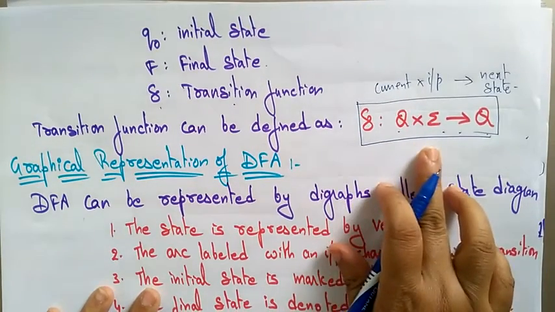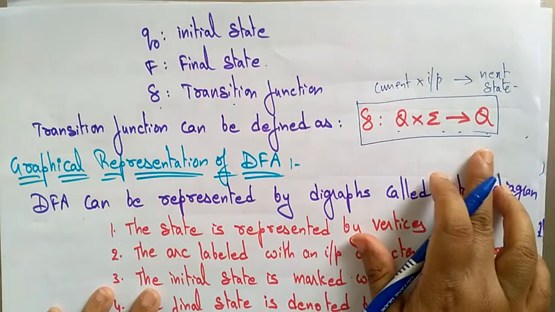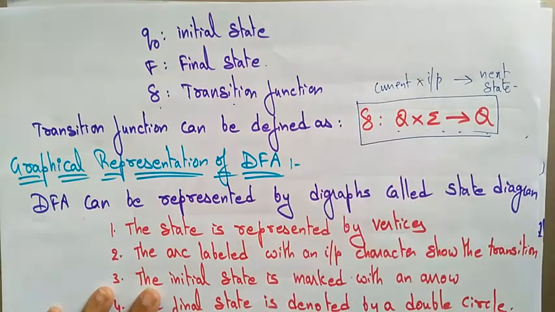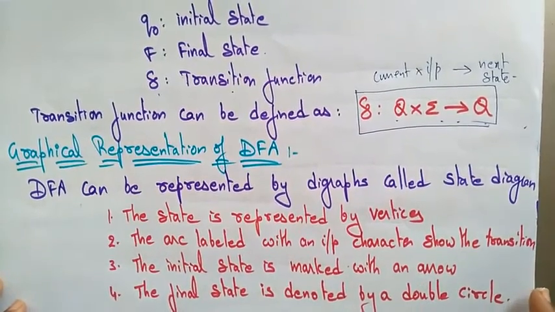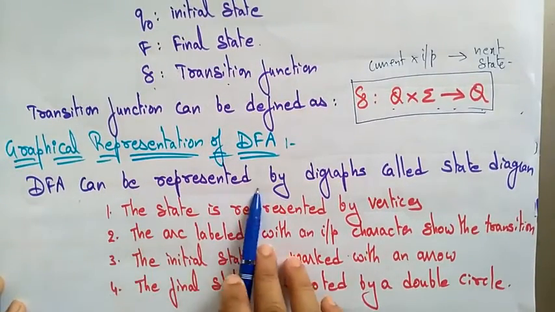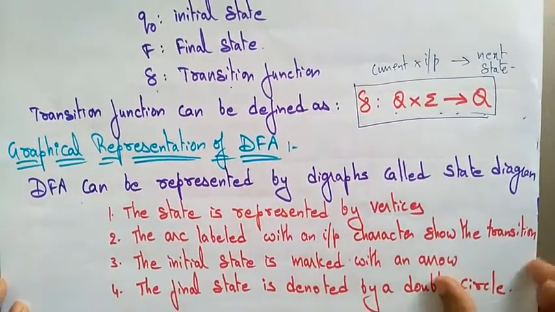Okay, current state and input symbol lead to the next state. That is the definition of the transition function. Now let's see the graphical representation of DFA. The DFA can be represented by diagrams called state diagrams. Whatever you have seen, this is a state diagram.